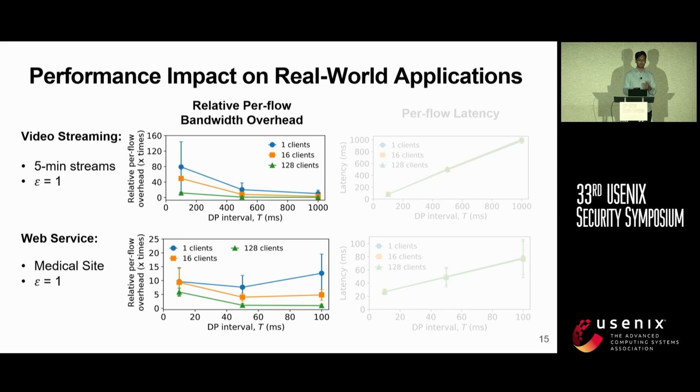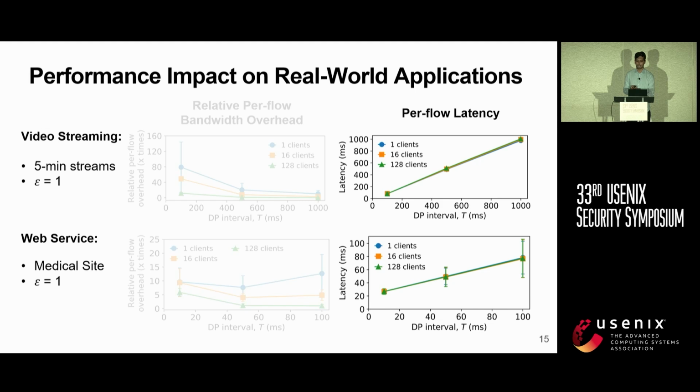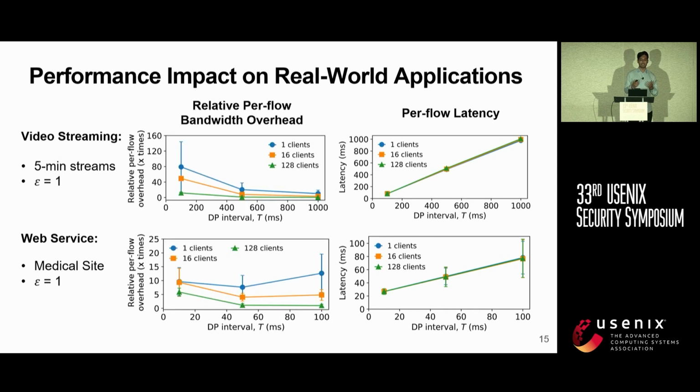Secondly, the overheads can be further amortized if there can be multiple traffic streams going through the same tunnel. With regards to the latency overheads, the client response latencies increase linearly with the DP interval and mostly depend on this DP interval. In general, there is a three-way trade-off between privacy, latency, and bandwidth overhead. We provide a framework to configure these trade-offs for specific applications.